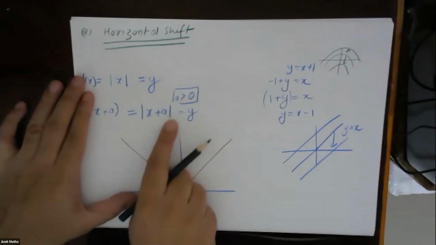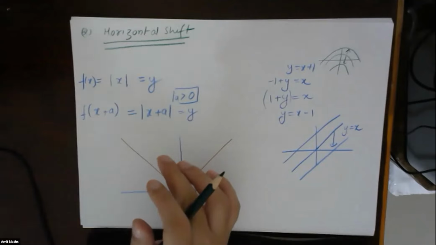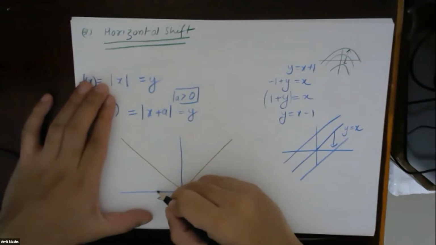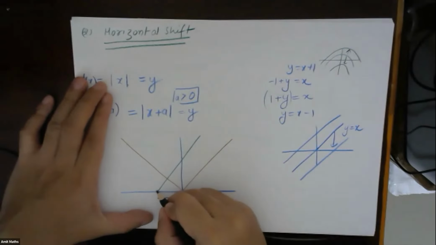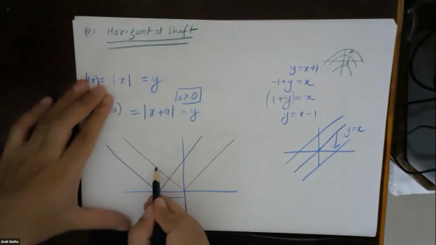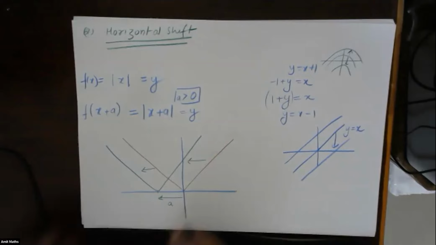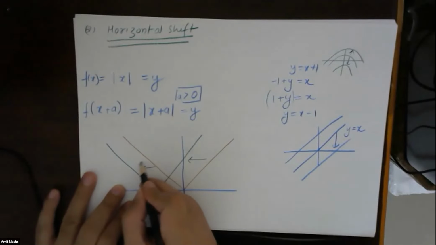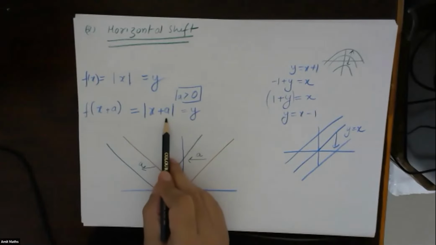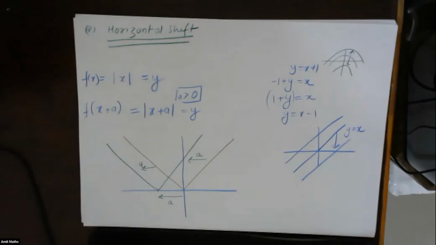That means if I'm adding something, to rearrange it and bring it to the original form, the whole function will shift to the left side. And how much is it shifting? It is shifting by a. If I'm adding something to x, to counter it, it will shift everything in the negative.